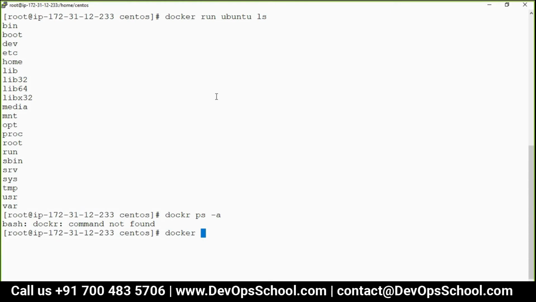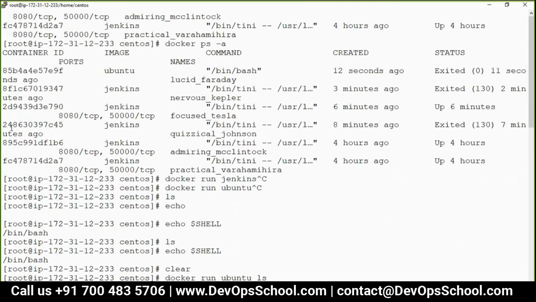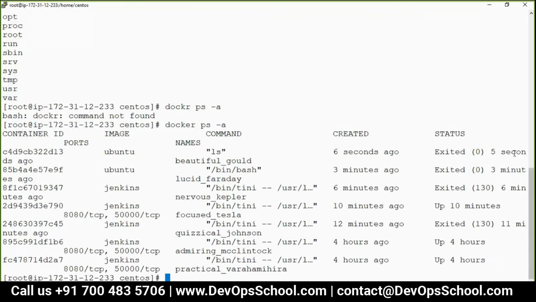See here, docker ps -a. You run the ls, it gives you the output, you see the output, and then it got exited. So with Python kinds of images or Ubuntu kinds of images, you don't want to run every time. You just bother about the results. For example, you want to run some Python script, so run it, exit, get the results, and you are done with it. Go ahead with the next task. But Jenkins is a web-based application. You cannot use it on the command line. It's on 8080. So for that you have to keep it running so you can use it.